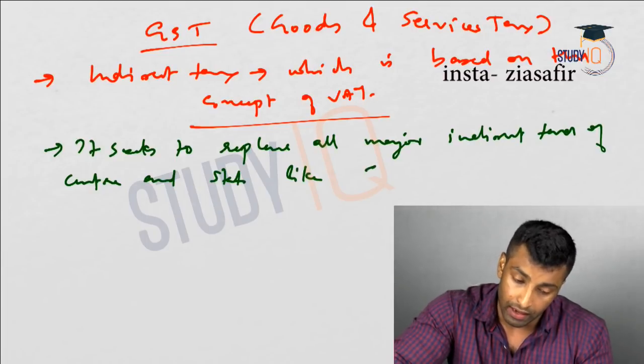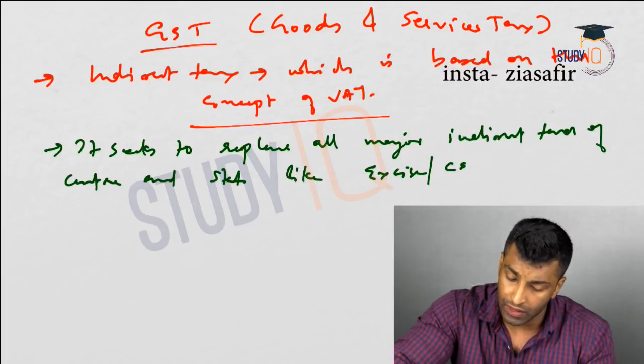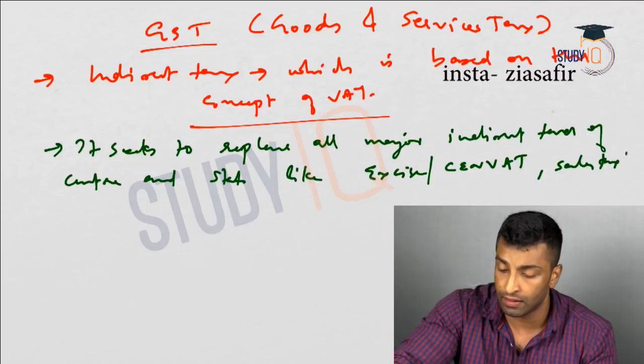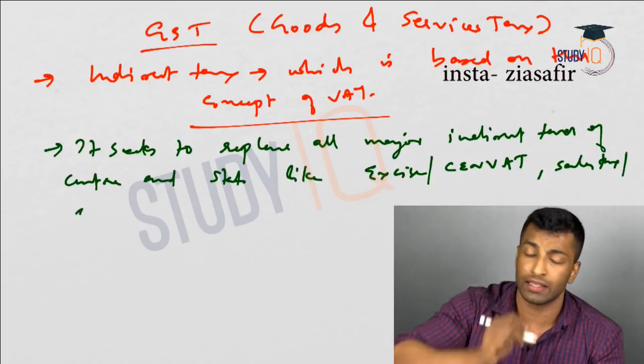State excise or SENVAT, comma, sales tax. I have already told you this is also known as state VAT.